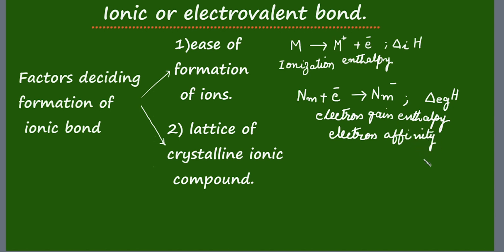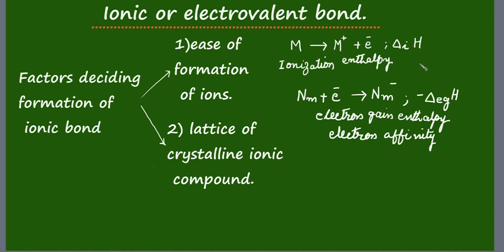They have a tendency to take electrons into themselves. So that is what we mean by the term electron affinity. And since energy is released, it is a negative quantity. So this delta electron gain enthalpy, change in energy, is a negative quantity, whereas ionization enthalpy is a positive value.